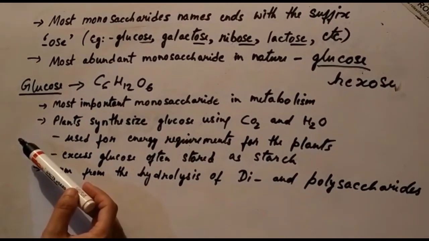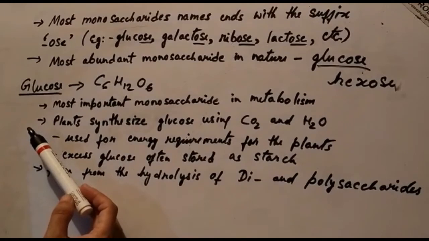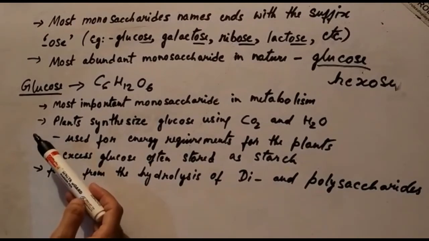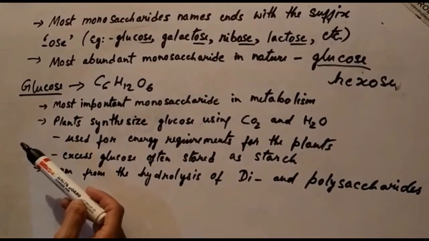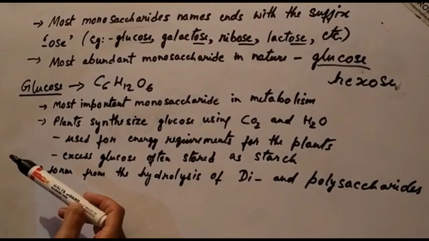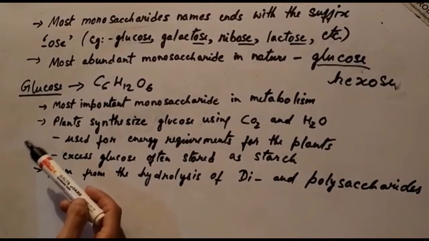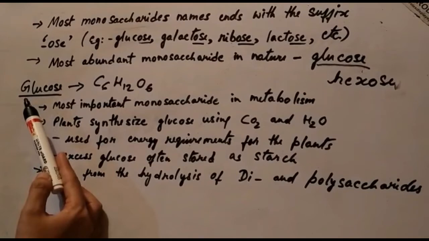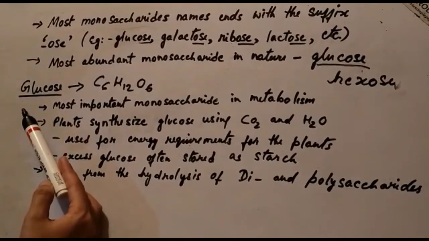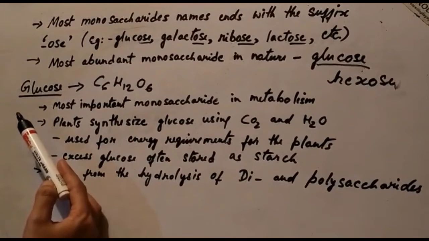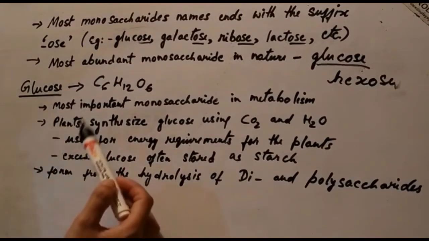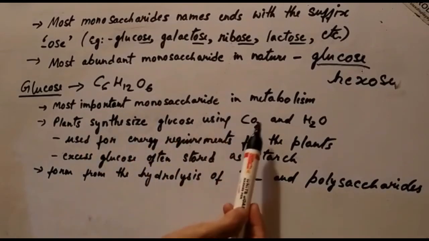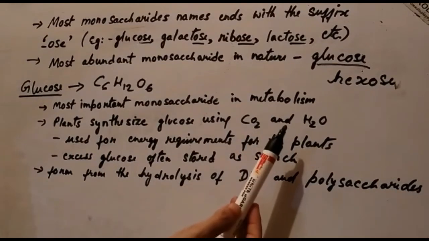Now in the plant world, glucose is widely distributed. It is found in all plants, in the phloem sap of trees, and fruits and vegetables are all wholesome food sources of glucose. It is also present in other substances such as molasses, honey, and corn syrup. All right. So how do plants synthesize glucose? They synthesize glucose using carbon dioxide and water.